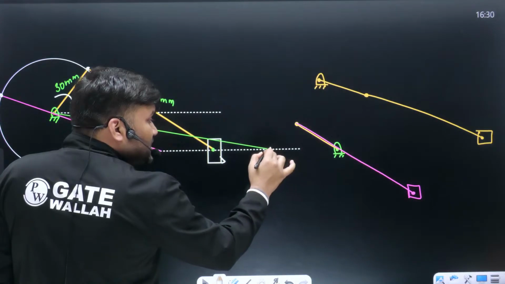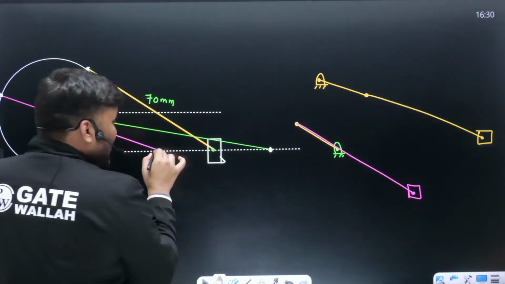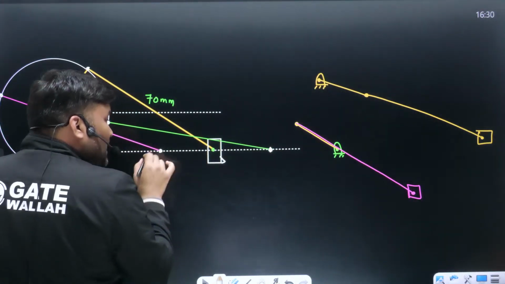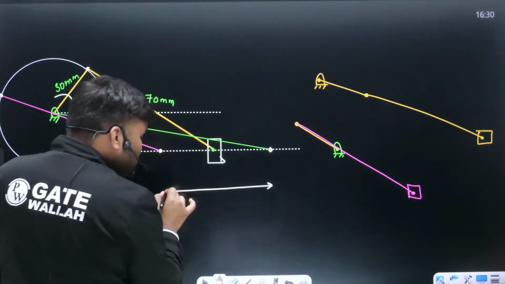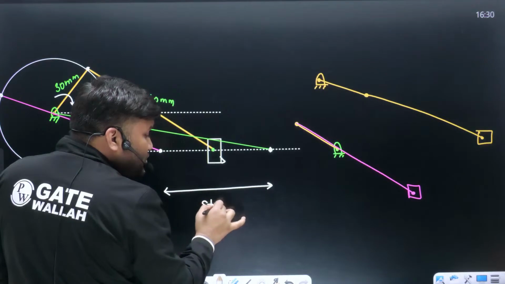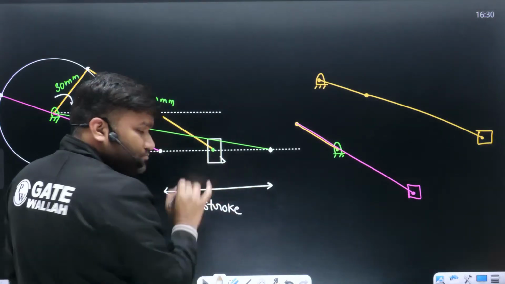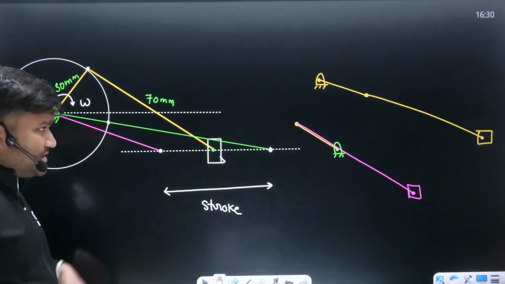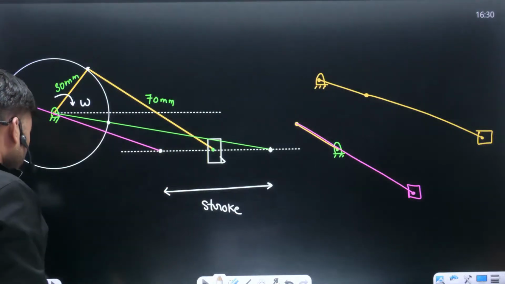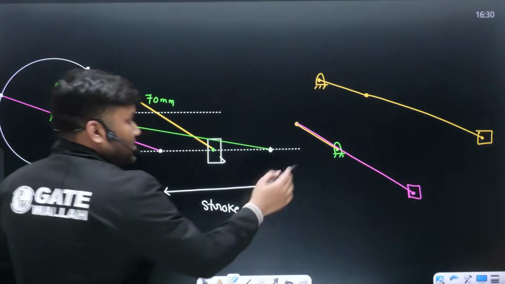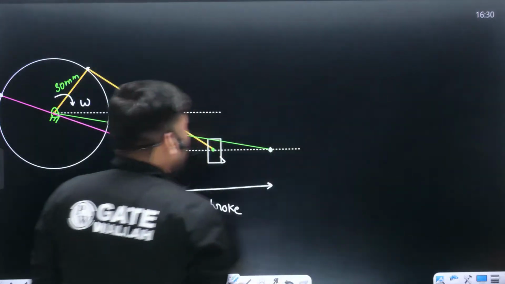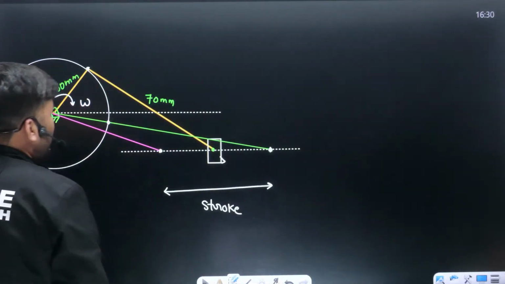For one position, the cutter will be here. For another position, the cutter will be here. And between these two positions, your cutter is going to have reciprocating motion. This is something which I am going to call a stroke. Let me copy this diagram. Be very, very careful.